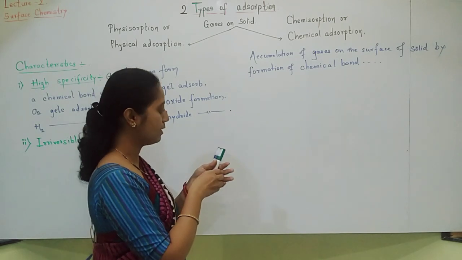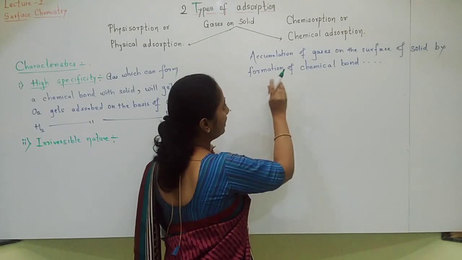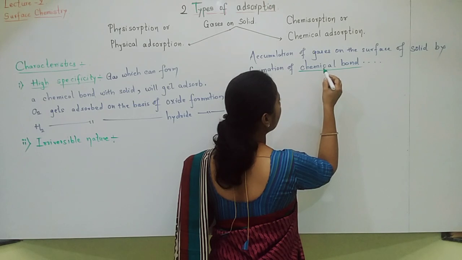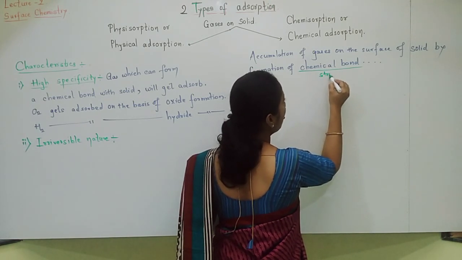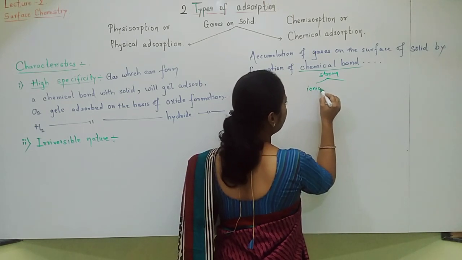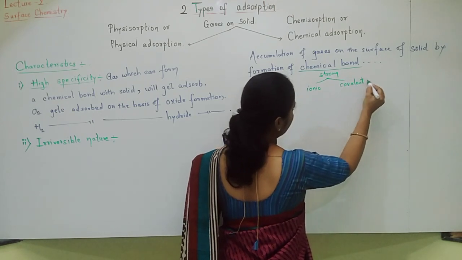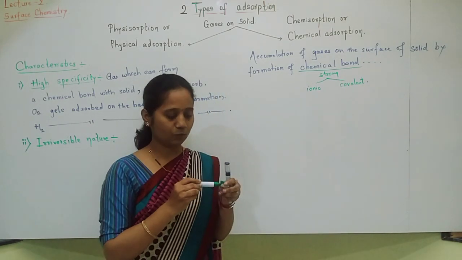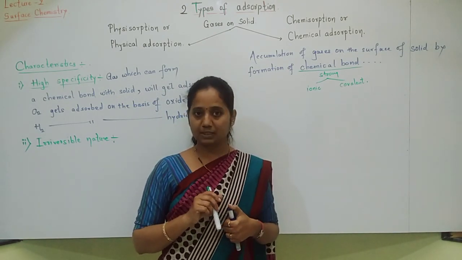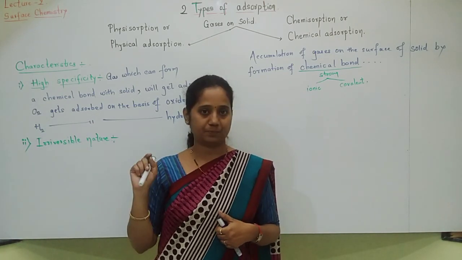In chemical adsorption, we have seen that accumulation of gases on the surface of the solid takes place by formation of a chemical bond. Which type of chemical bond? Strong chemical bond will form. It can be an ionic bond or it can be a covalent bond. Okay. So a very strong bond is formed between adsorbate and adsorbent, and that's why chemical adsorption is irreversible in nature.